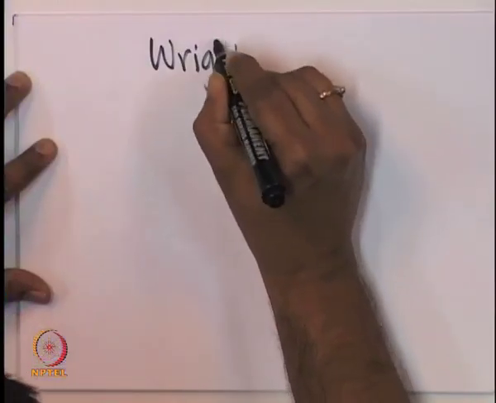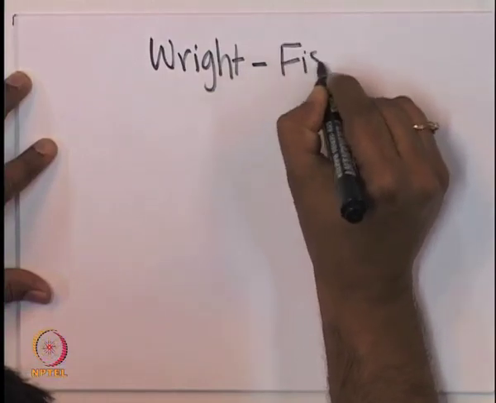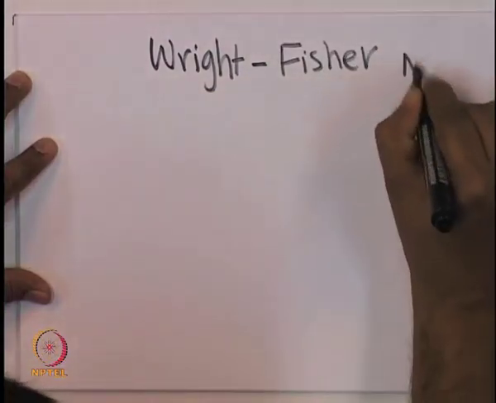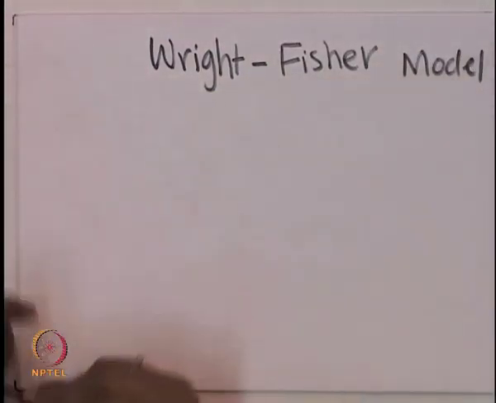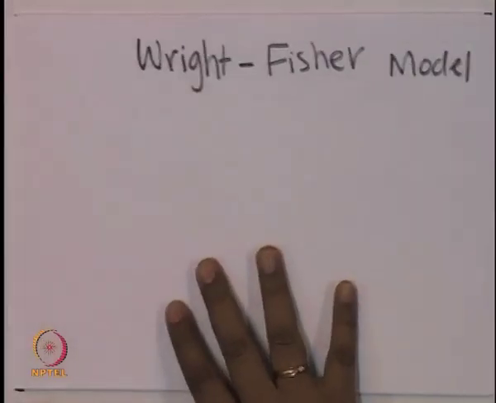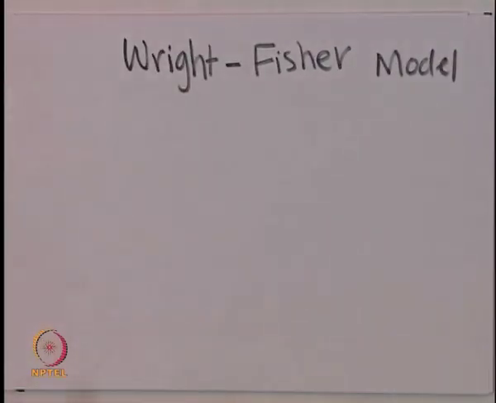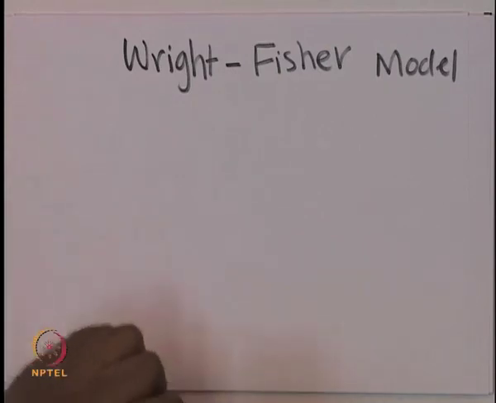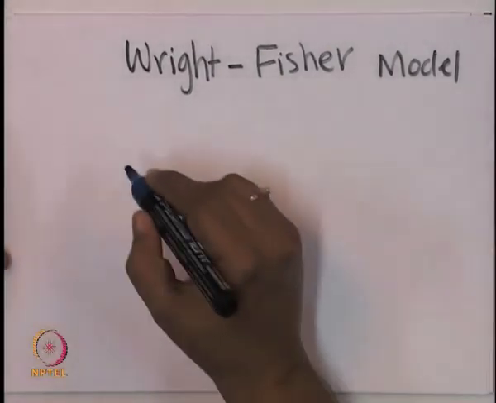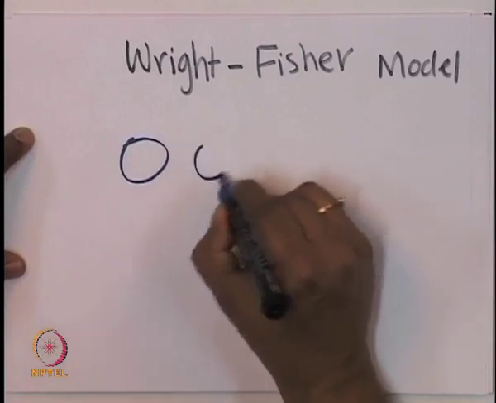Today also we will do that. Given that things happen generation after generation, what can we think of as the simplest thing? What we are going to discuss is the Wright-Fisher model. Think of there are n individuals.